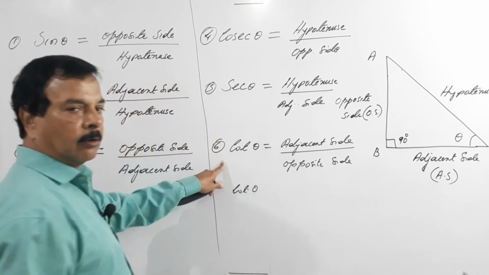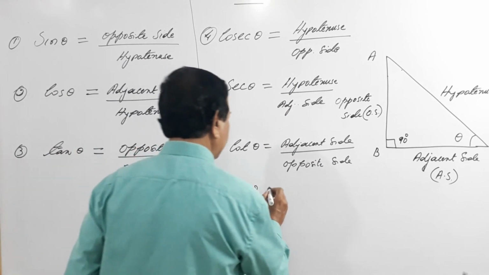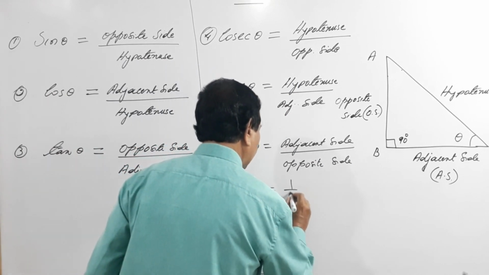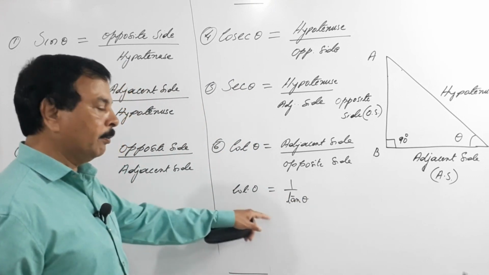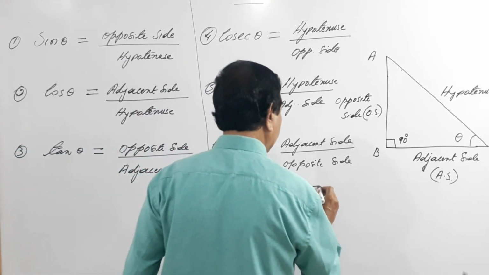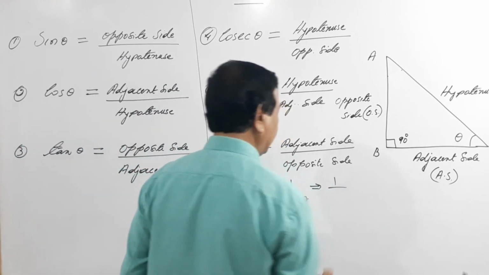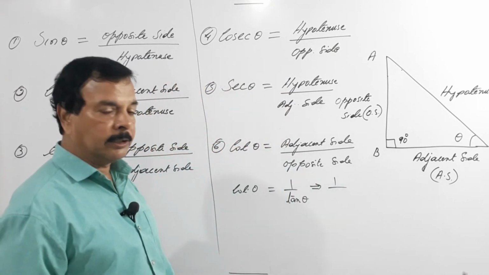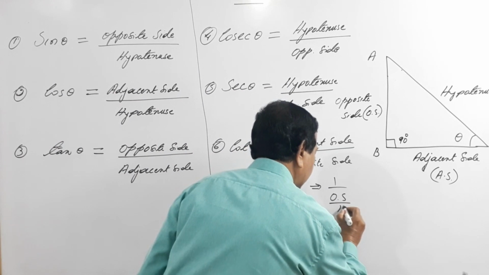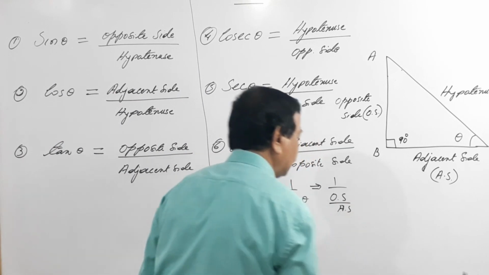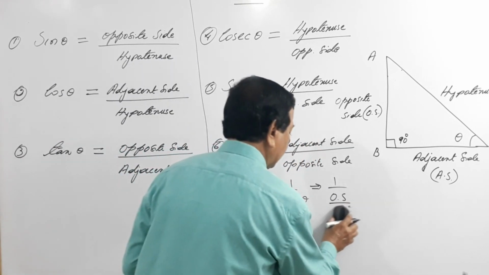Proof, I am proving this. Proof: what is this? Cot is 1 by tan theta, and what is tan theta? Opposite side by adjacent side. I write this properly.